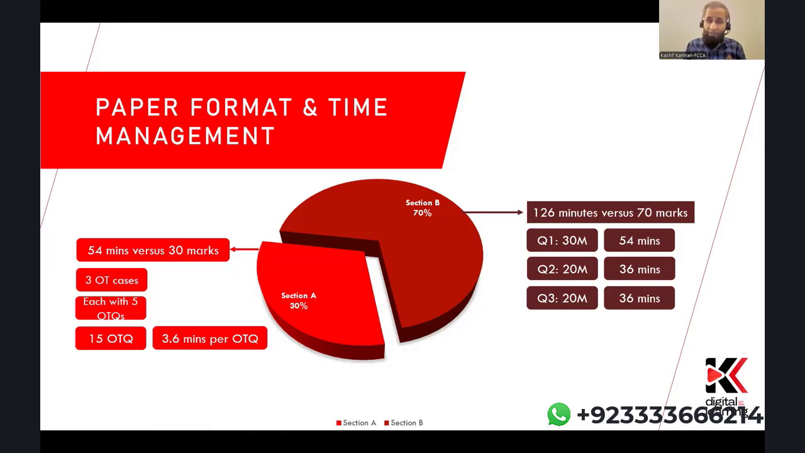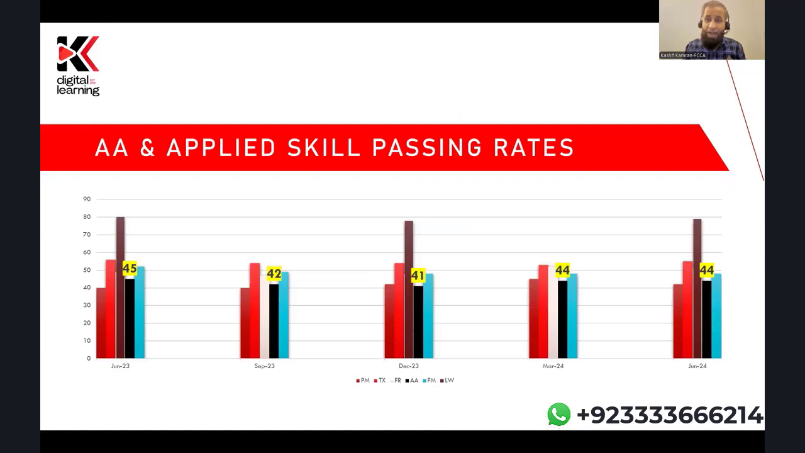Okay, now moving away from the paper format and time management, let's look at the passing rates of the AA paper. I tried doing an analysis of all papers at the applied skill level, and you can see them on your screen with different colors. You can see the papers on your screen currently. And you can see the passing rates for AA, which in June 23 was 45%, 42% in September 23, 41% in December 23, 44% in March 24, and then 44% in June 24.